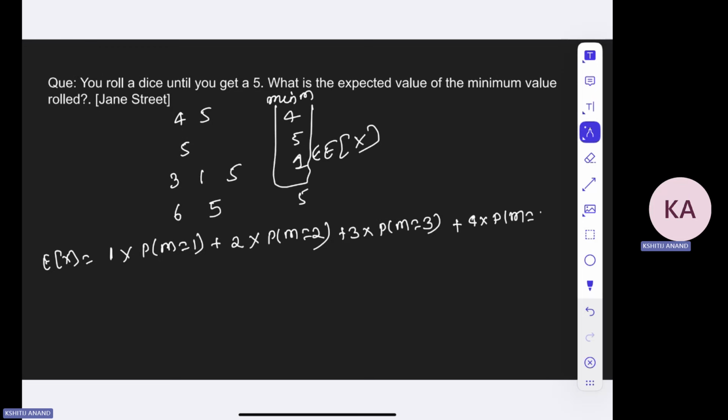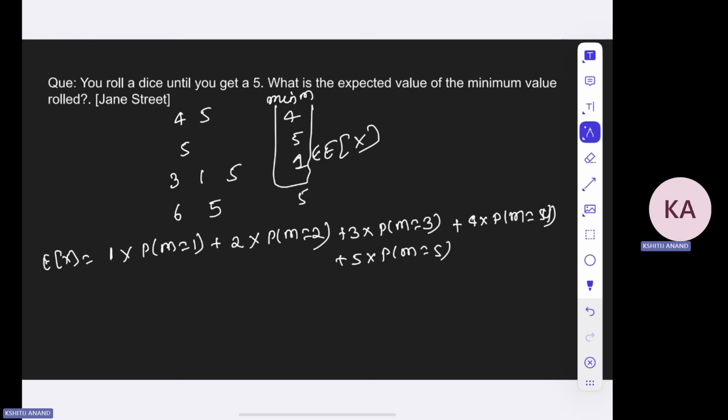What does P(m = 3) mean? P(m = 3) means that when you stop this game, the minimum value that you got is 3. Okay, till now. So you have to look at the probability that the minimum value is 3 when you roll these dice and when the game stops.